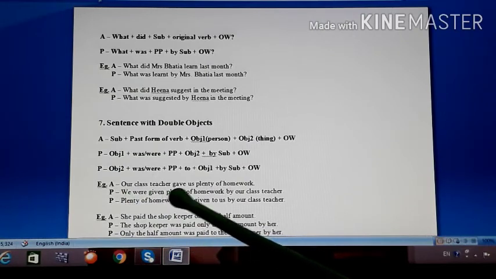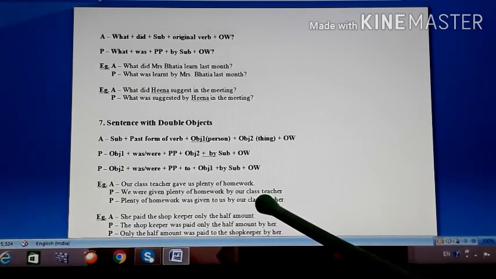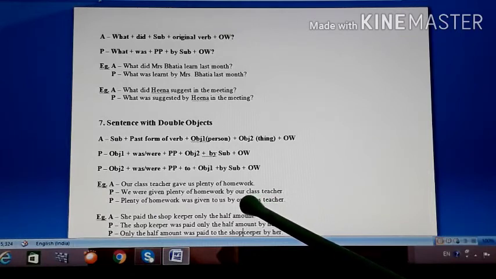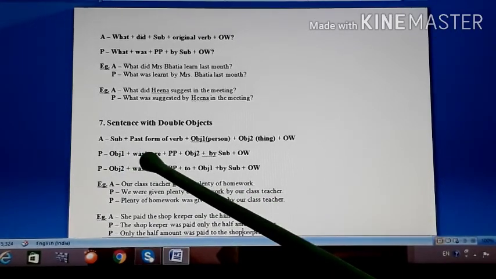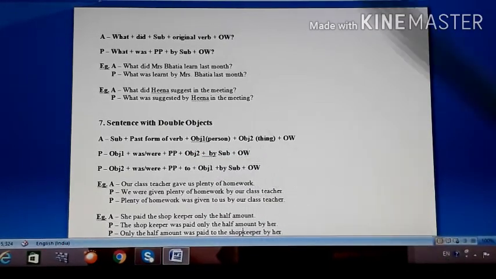So we were given plenty of homework by our class teacher, according to the first structure. We were given plenty of homework by our class teacher.